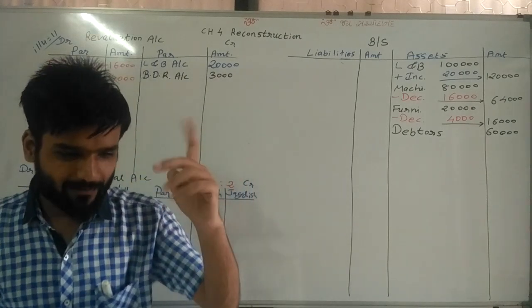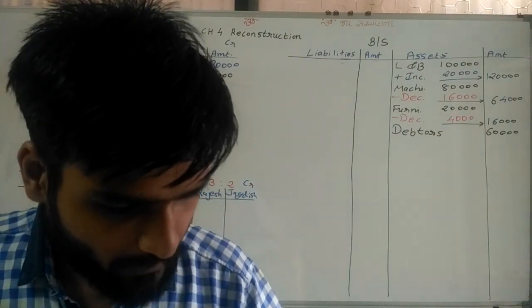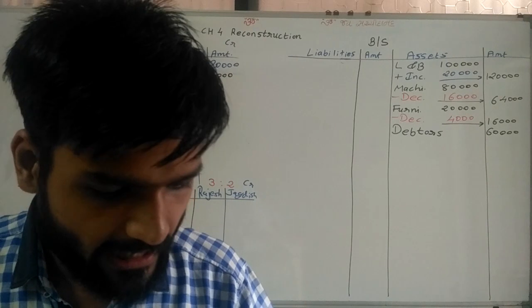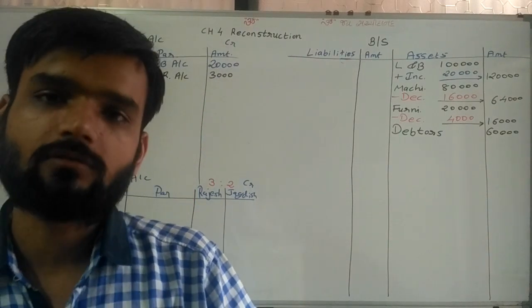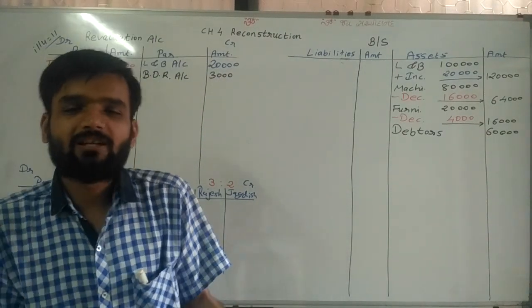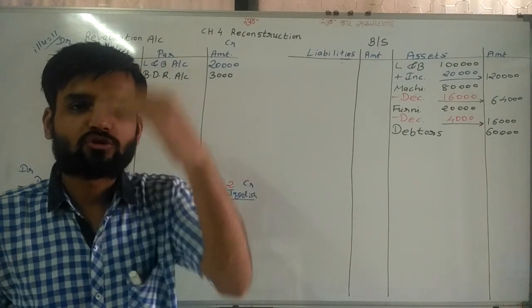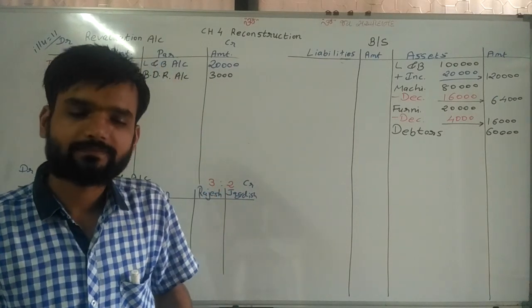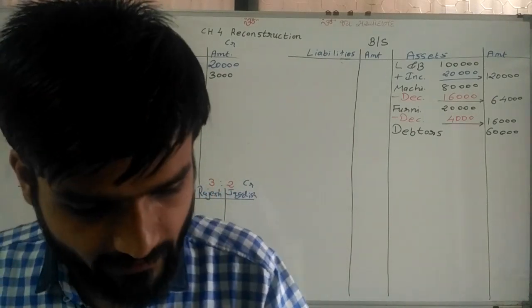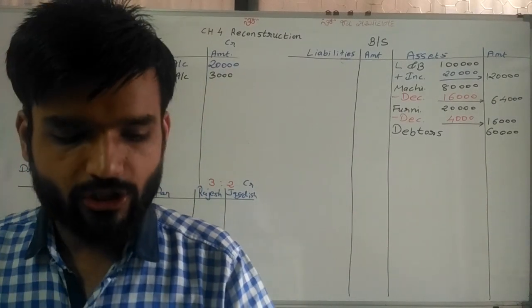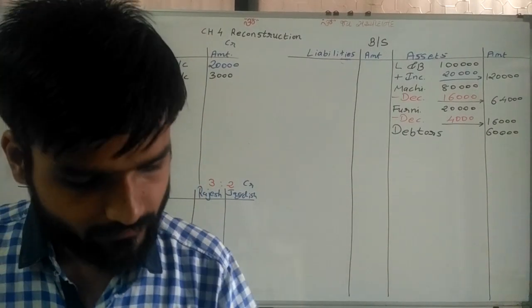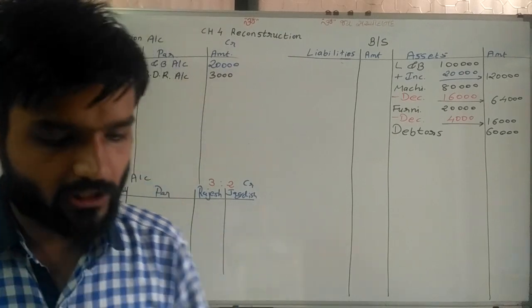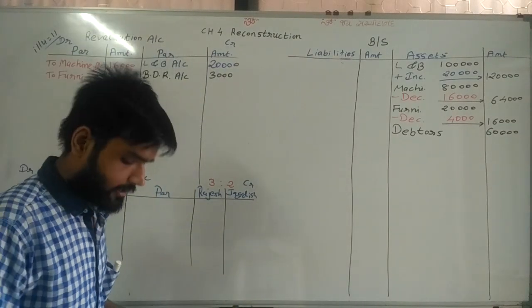Now sir, adjustment number 4, rupees 3,000 repairing expense is required in stock. Sir, simple one. Repairing expense is required in stock, so stock value is decreasing. So stock is given in the old balance sheet as 23,000 rupees and 3,000 is required as a repairing expense.